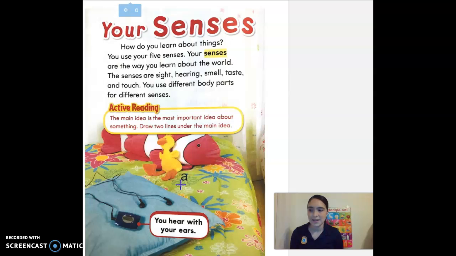All right, so let's think about what the main idea is in this paragraph. We're going to draw 2 lines under that sentence. Can someone tell me what the main idea is? What the most important part of this paragraph is about? Great job.